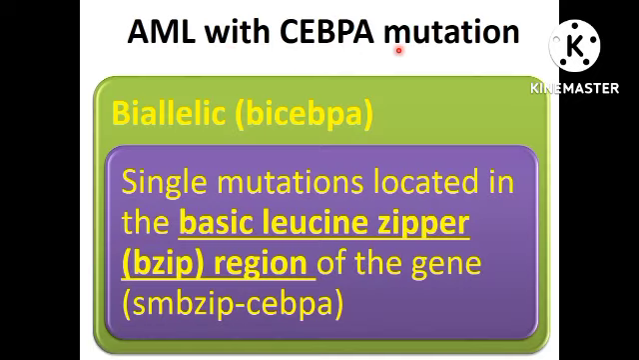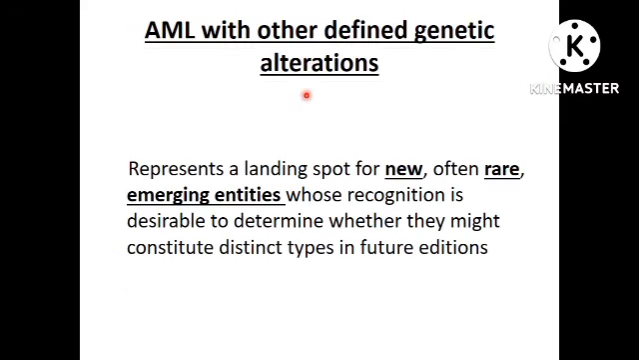AML with CEBPA mutation includes both biallelic CEBPA mutations as well as single mutated CEBPAs at basic leucine zipper region, that is single mutated bZIP CEBPA. AML with other defined genetic alterations is a new category which is meant for new and emerging entities.